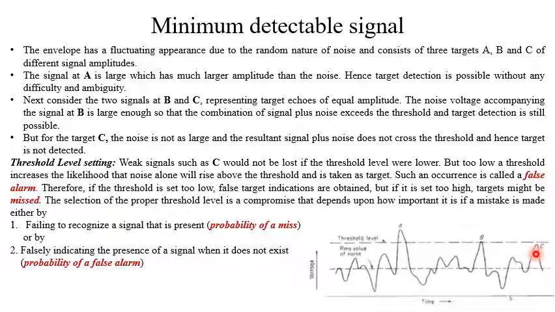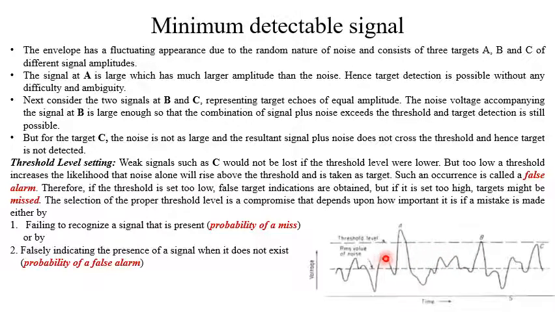But too low a threshold increases the likelihood that noise alone will rise above the threshold and be taken as a target. For example, if we lower the threshold, like right here, then this one will be treated as a target, this one will be treated as a target, this one will be treated as a target, though the target is not there.